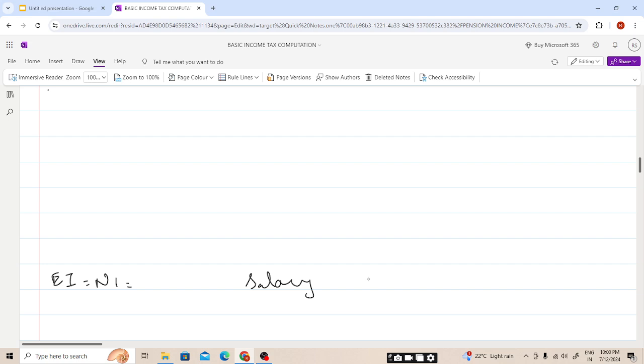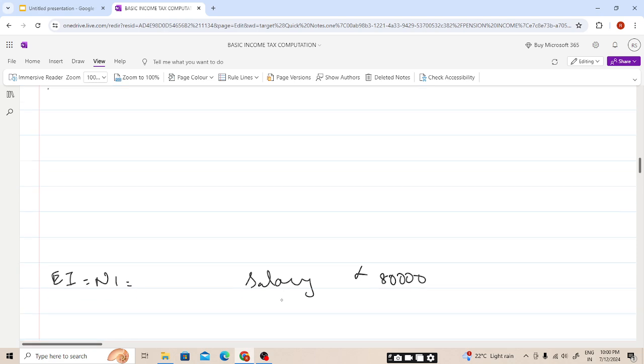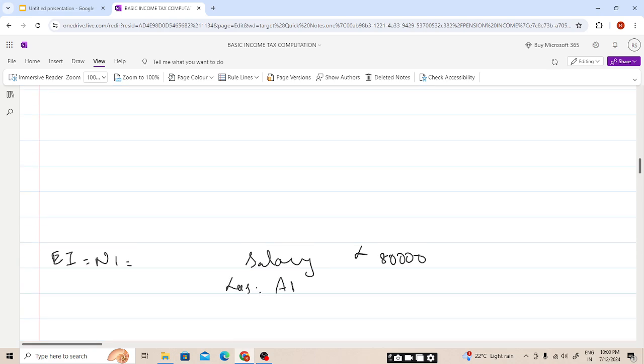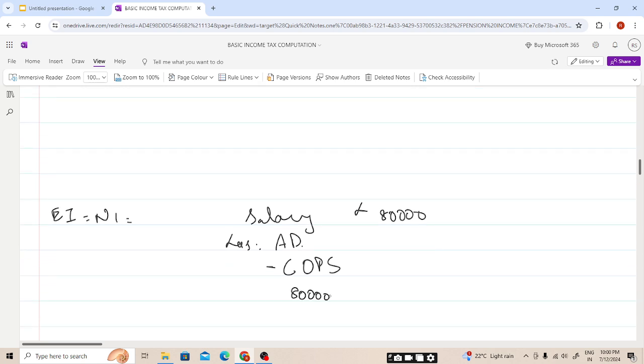The salary, students, is 80,000 pounds, less allowable deductions. Here it will be the contribution to the occupational pension scheme, that is 3%. 80,000 pounds into 3%, this will be, students, 2,400. So our employment income will be, students, 77,600.